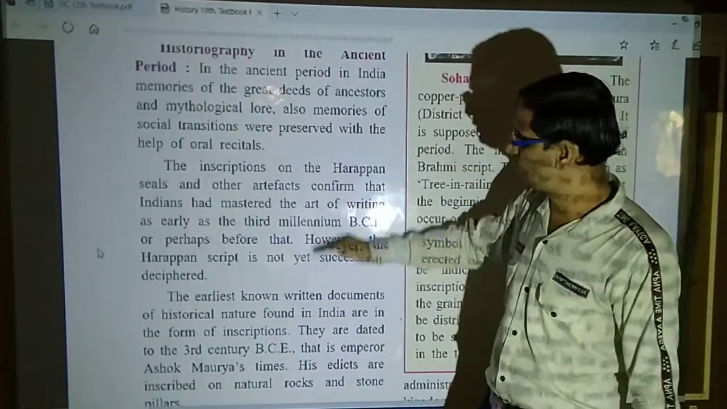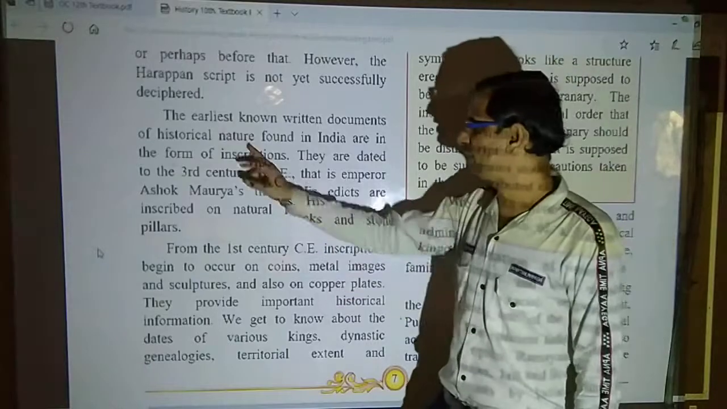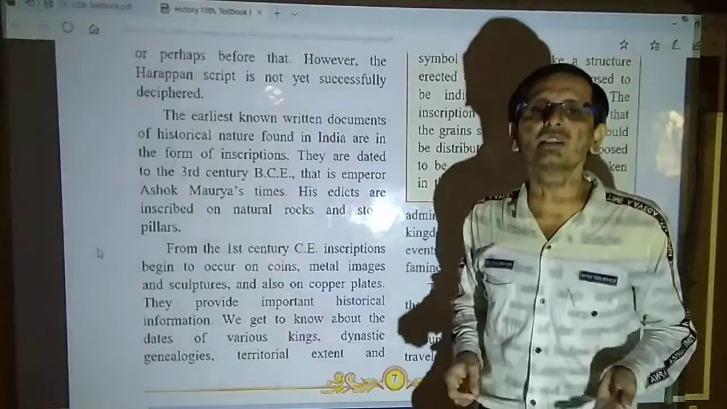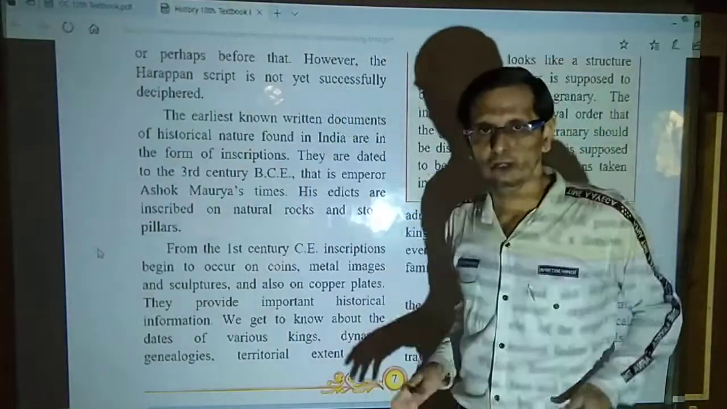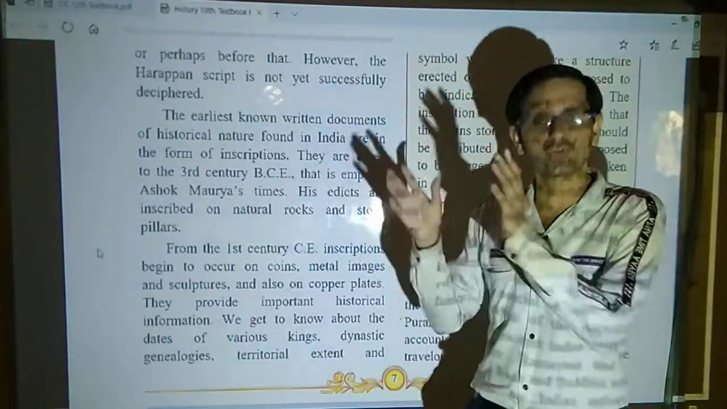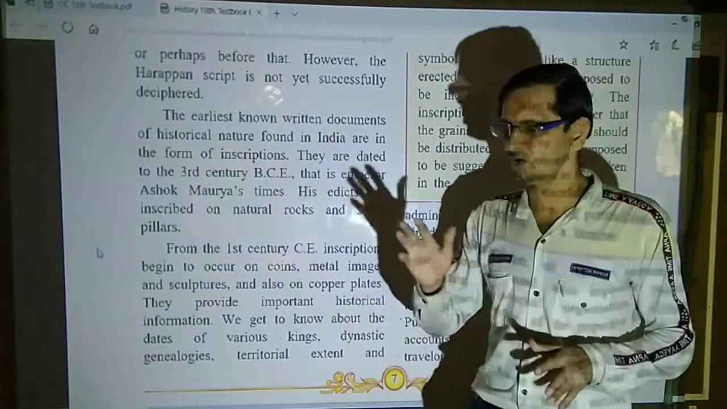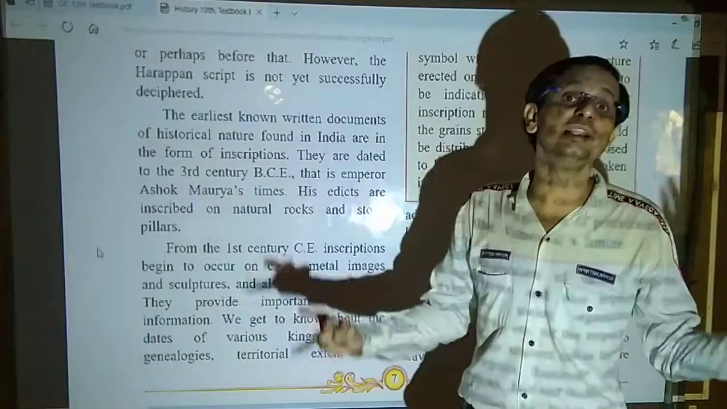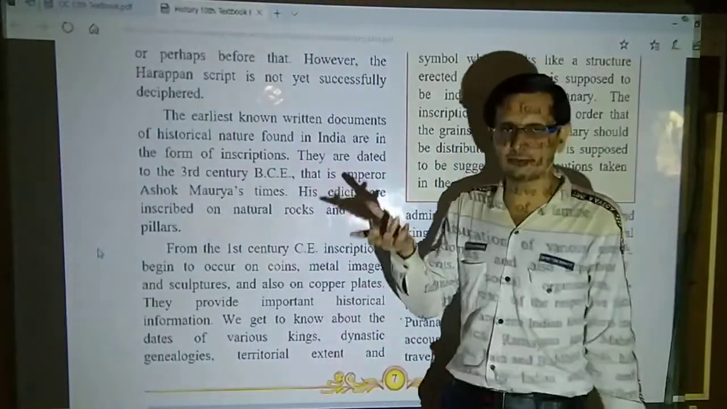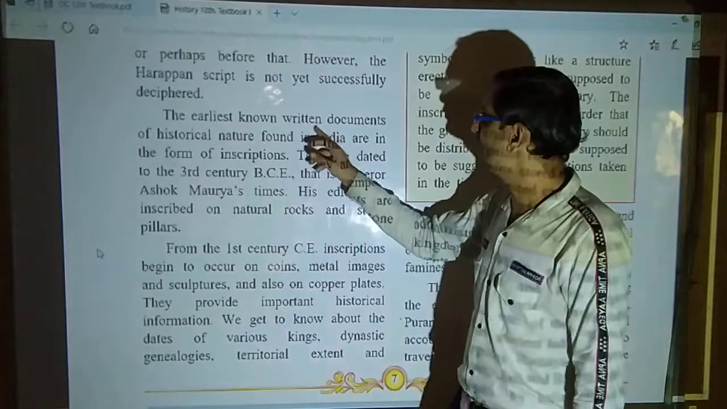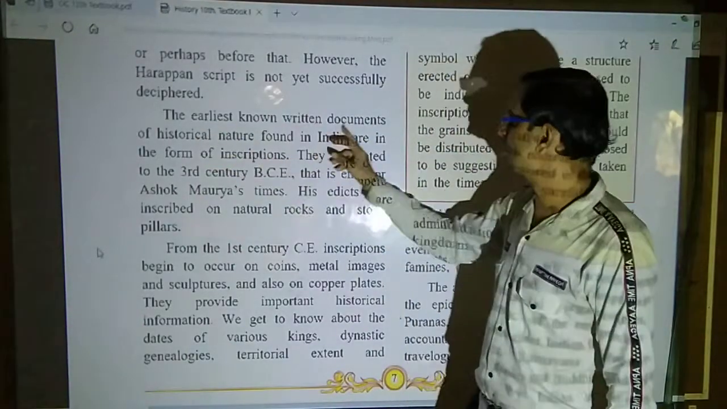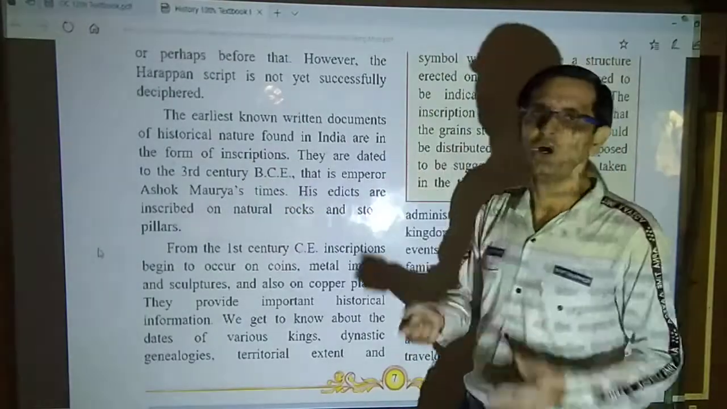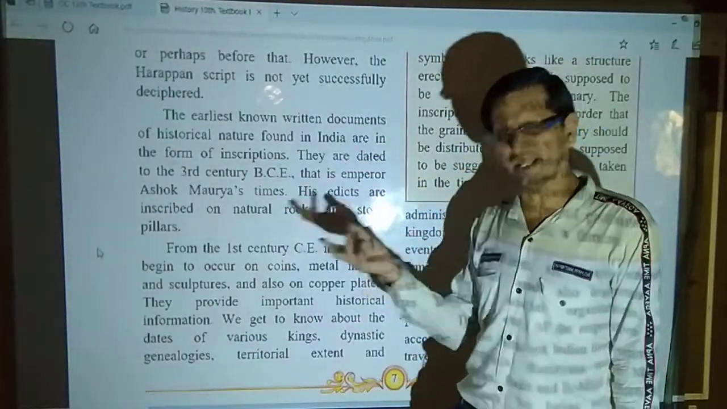Now, the earliest known written documents of historical nature found in India are in the form of inscription. Inscription is inscribed on a particular grave, rock, stones, pages, or you may call it caves, paintings, drawings, murals. These are various forms of inscription. So inscription, written document. Whatever is written or inscribed on a particular coin, a particular copper plate, or anything like that.